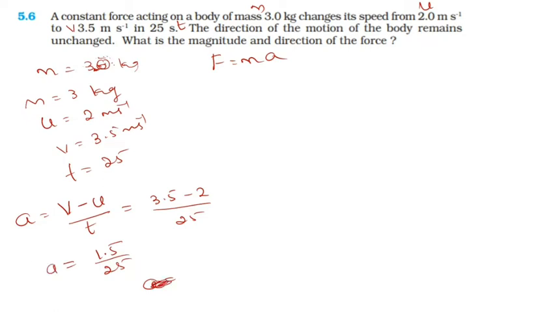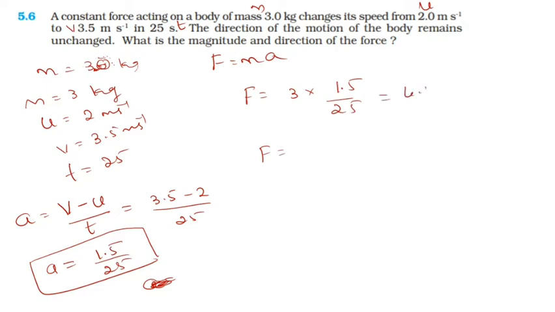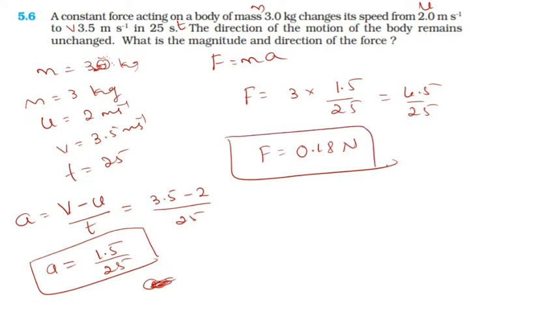Acceleration is equal to 1.5 divided by 25, and here F equal to mass, which is 3, into acceleration, 1.5 divided by 25. If you simplify, you will get an answer. So this is 4.5 divided by 25, and finally F equal to 0.18 Newton. This is the magnitude of force.